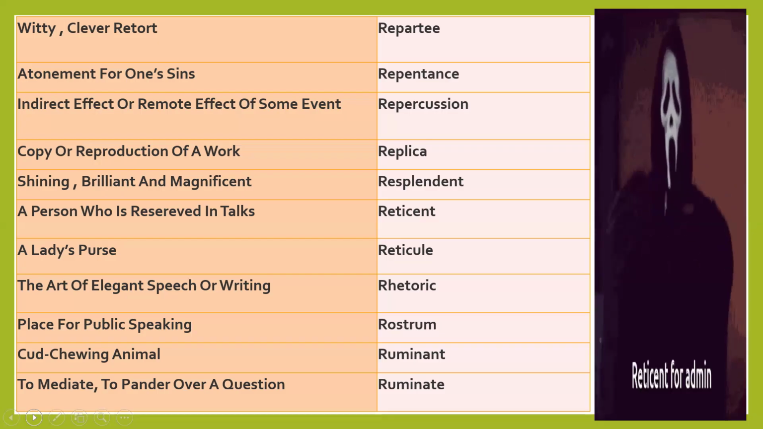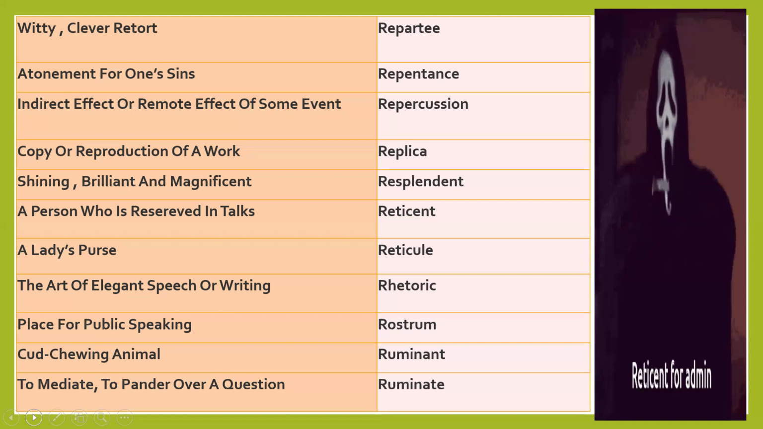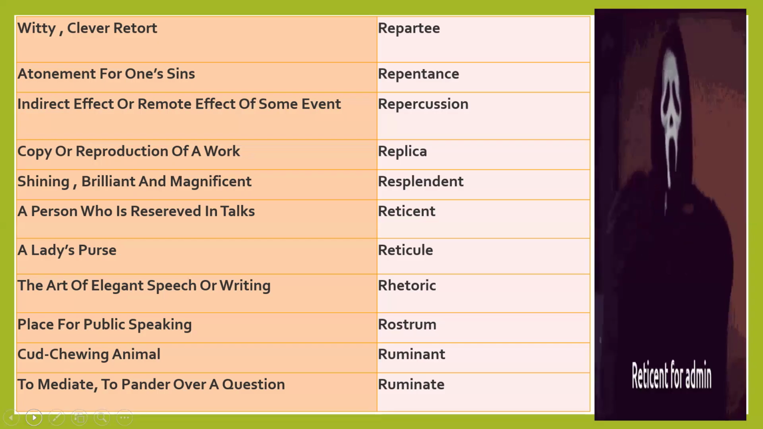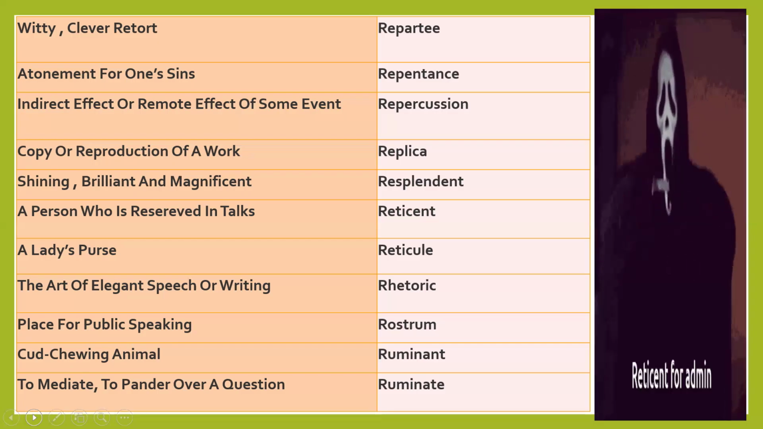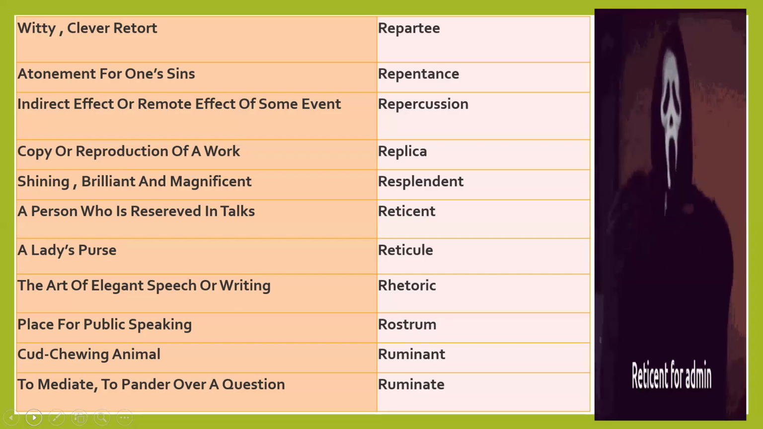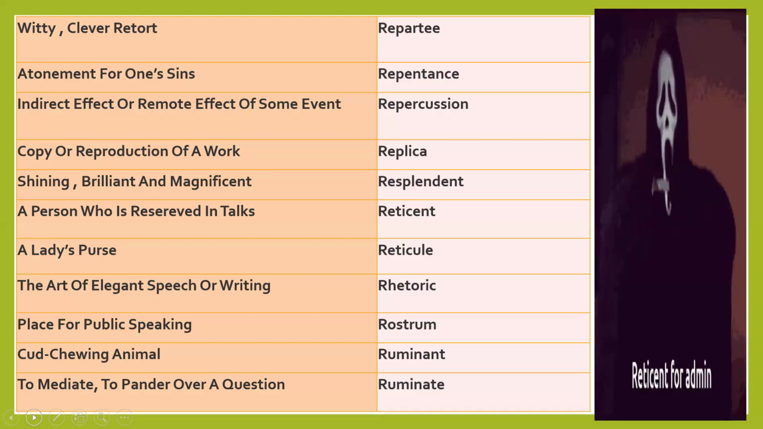My sister is a replica of my mother. It means my mother is very hardworking, very disciplined, and my sister is also. So replica means a copy or reproduction of a work. Resplendent: shining, brilliant and magnificent. Mr. X's behavior is resplendent, shining, brilliant and magnificent.